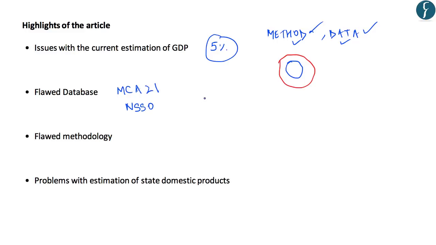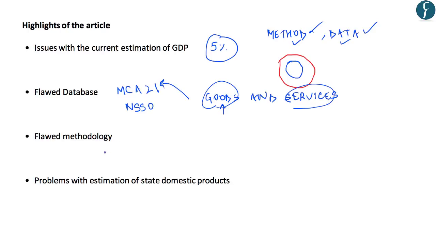Now we know that GDP is the actual production of goods and services, but this exists only on paper. Obviously, it is neither producing any goods nor providing any services, but it files tax returns, which enables it to be included in the MCA 21 database. If we keep including these companies for GDP estimation, then we would end up overestimating our GDP.